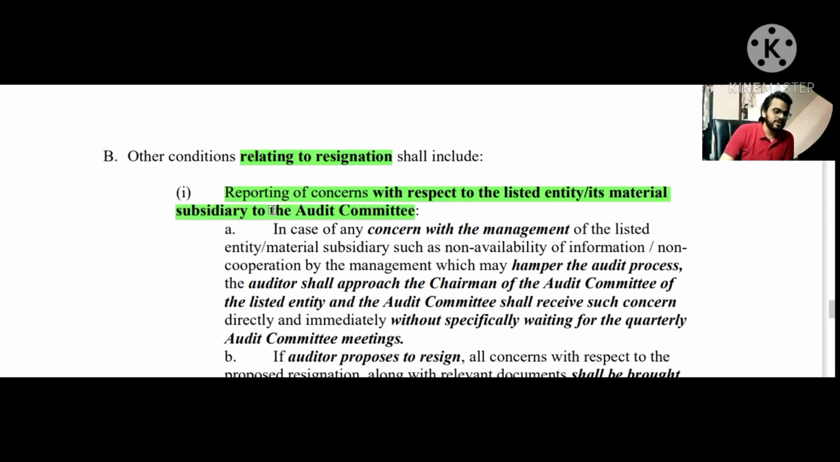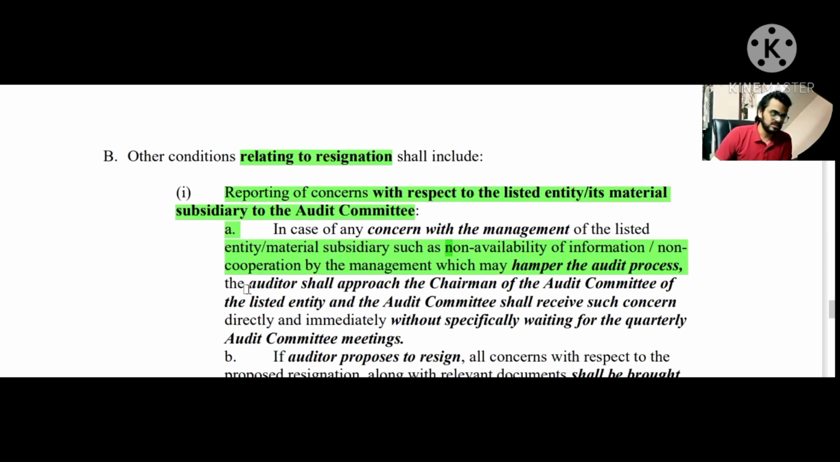Well, the first point, A point, talks about the case where the statutory auditor has any concern with the management or the top authority. The concerns can be about non-cooperation by the management or non-availability of information, which hampers the audit process. Then the statutory auditor can approach the chairperson of the audit committee, and the audit committee shall take action immediately, without waiting for the timeline for their meeting as well.